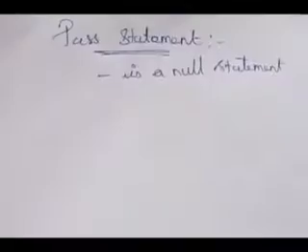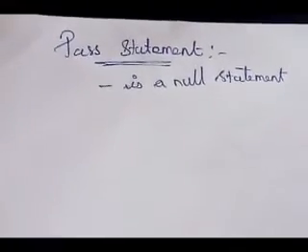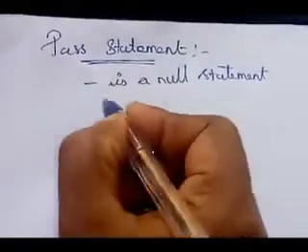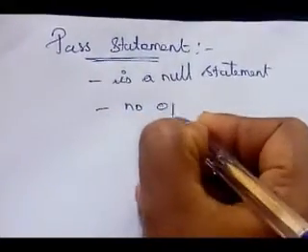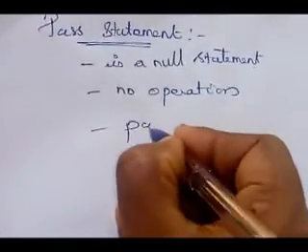The next jump statement is the pass statement. It is a null statement. When we use this pass statement, no operation will happen. Its syntax is pass only.